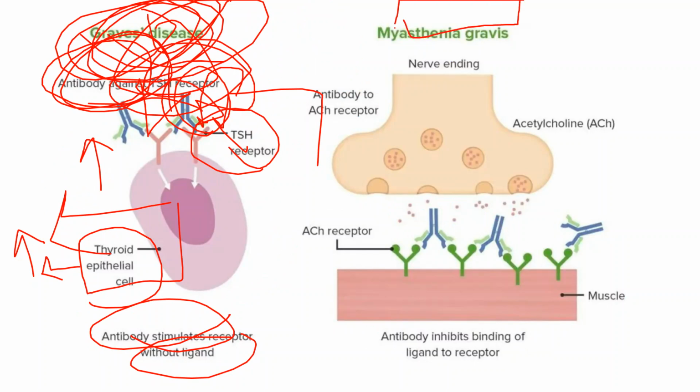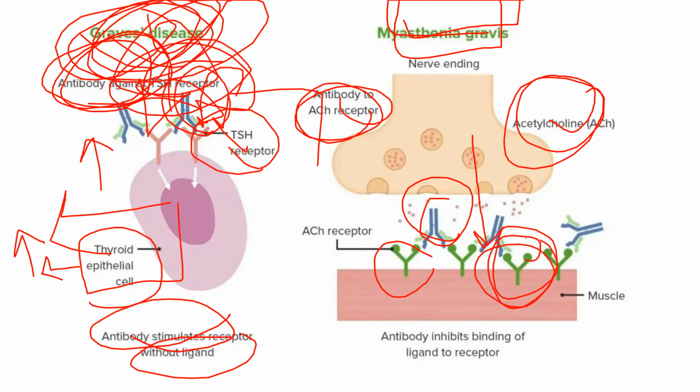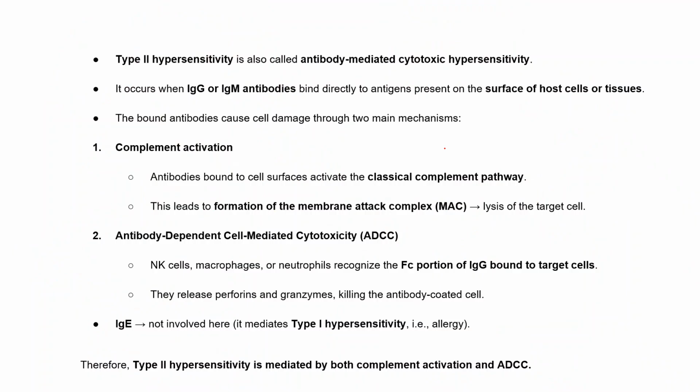Another example is Myasthenia gravis. It is a neuron-related disease. What happens is there is an antibody against the ACh receptors. These antibodies go and bind to the ACh receptors and inhibit the binding of the ligand to the receptor. Now acetylcholine will not go and bind to the receptors, and there will be no further signaling. So this is Myasthenia gravis, right?